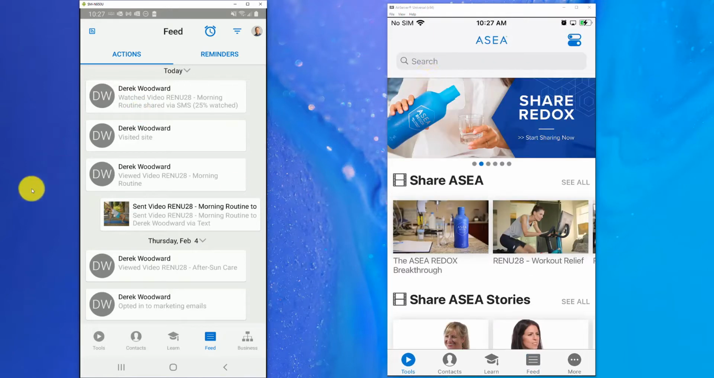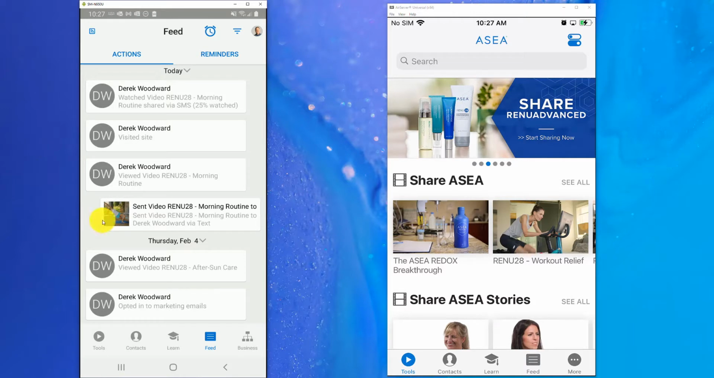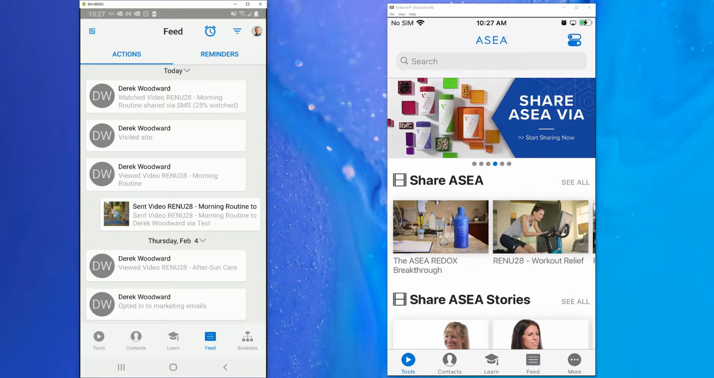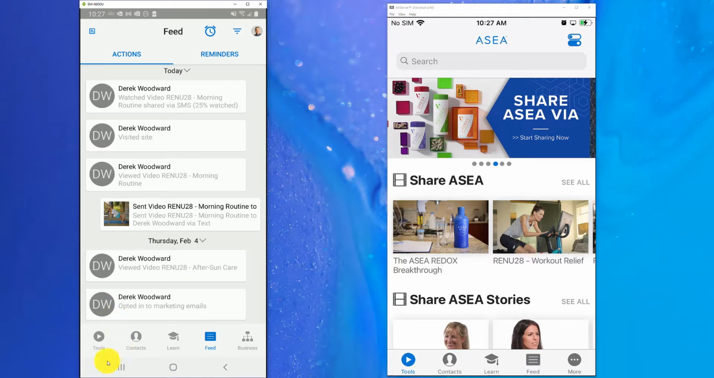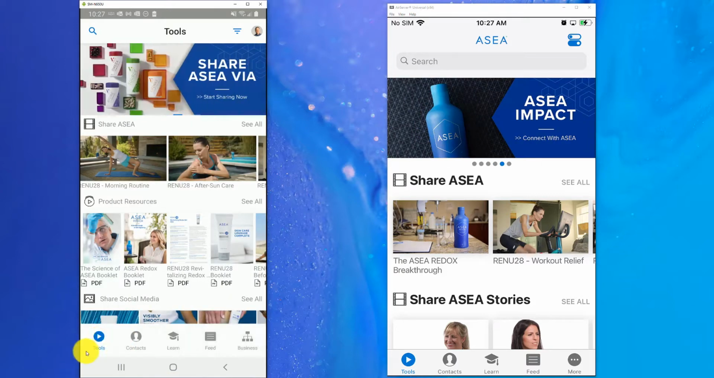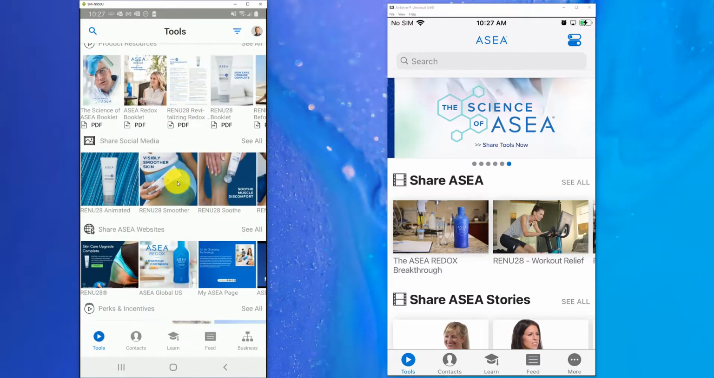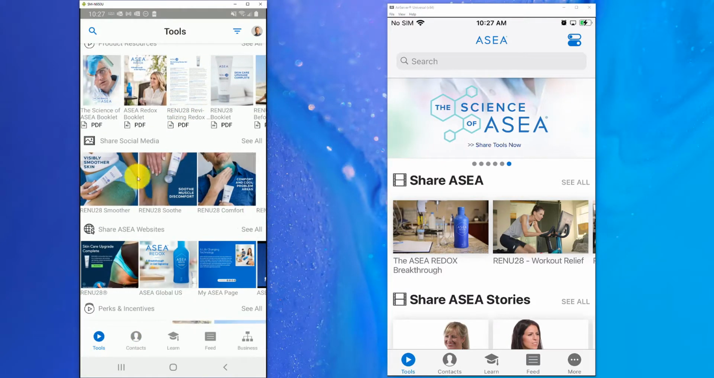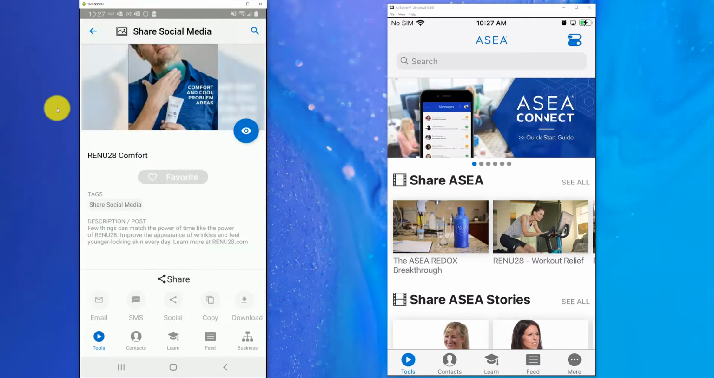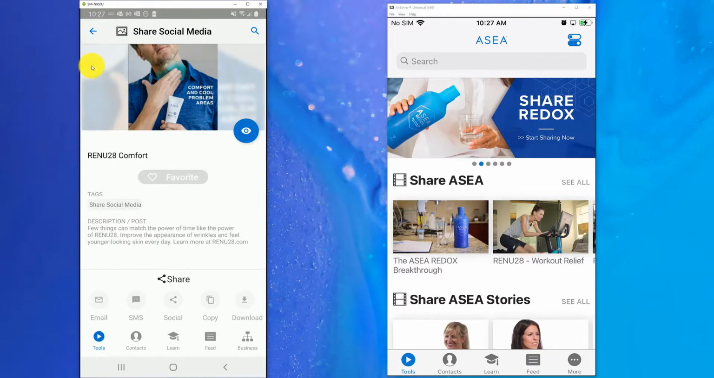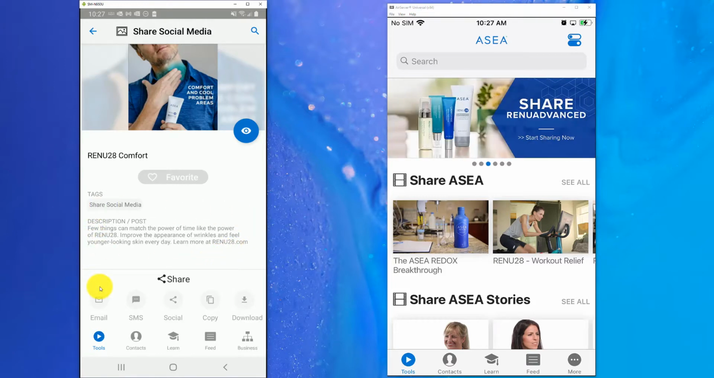So another area I want to touch base on is sharing via social media. I'll touch base on that here real fast just to make sure you guys understand how that aspect of it works. So on my Android phone here, I'm going to go to my social media images, and I'm going to go through it and find one here to share. So let's just go ahead and grab this one right here, this social media image that we have uploaded here in the app. You can see a nice little description in here as well.